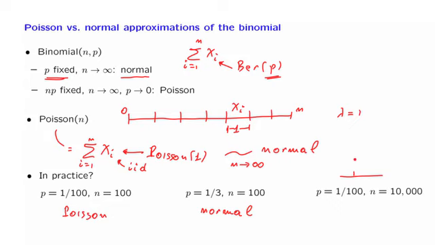The probability of success is very small. And this makes it difficult for the central limit theorem to apply when you start with a very asymmetric distribution. On the other hand, because we're adding so many of them, the central limit theorem actually does take hold. And so this is an example where both approximations will be valid.